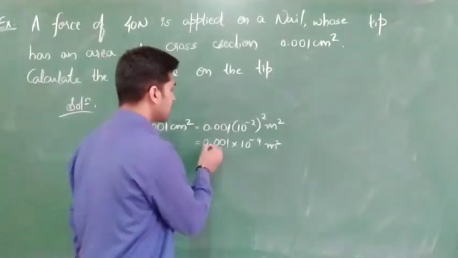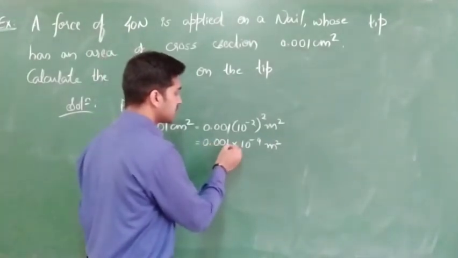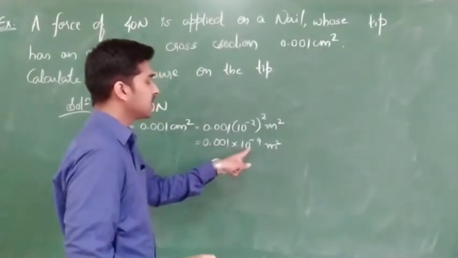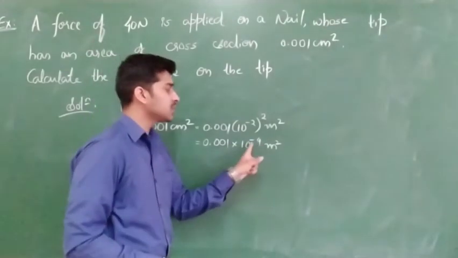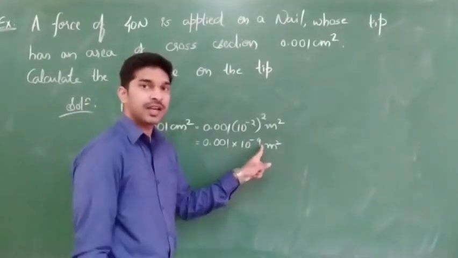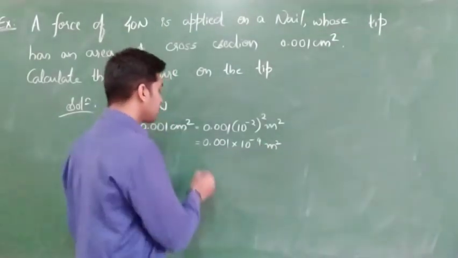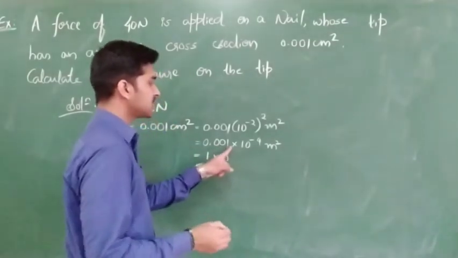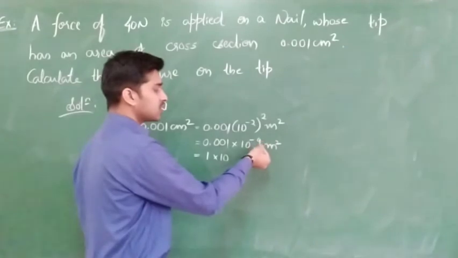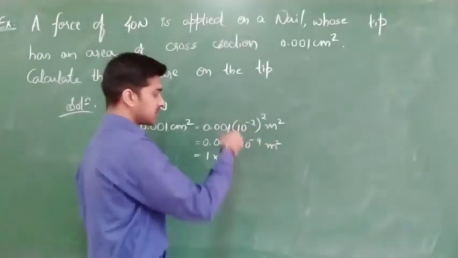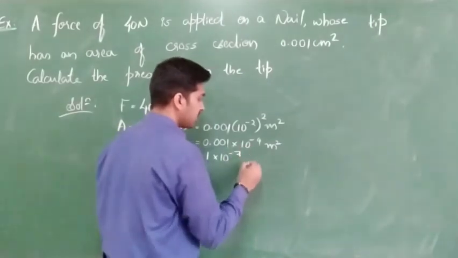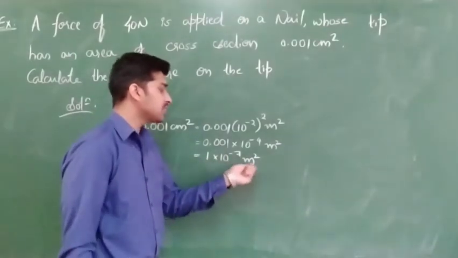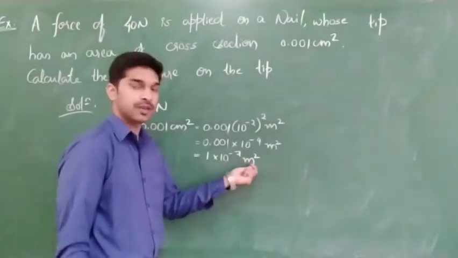So finally what I can write over here, if you want to shift the decimal, better shift the decimal and check. This decimal we are shifting to this side, after 1. That means 1, 2, 3 steps I am shifting this decimal point to the right side. That means 10 to the power of minus 4. This minus 4 value will shift to left side in our number line. So I can write 1 into 10 to the power of, 1, 2, 3 places I had shifted, this is minus 4, it should shift left side. Minus 4 means minus 5, minus 6, minus 7. Clear? 10 to the power of minus 7 meters square. You can write it as 1 into 10 to the power of minus 7 meter square or simply 10 to the power of minus 7 meter square. No problem.